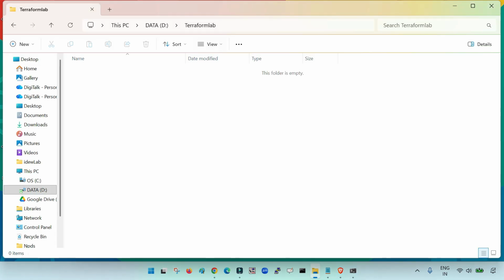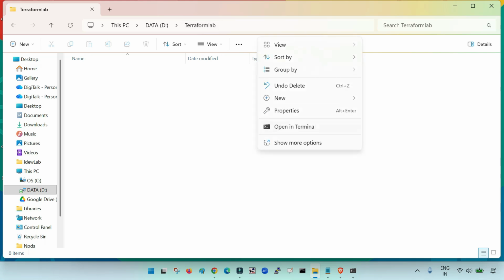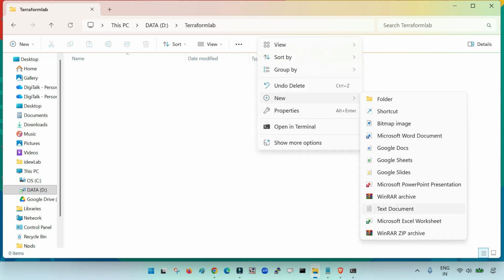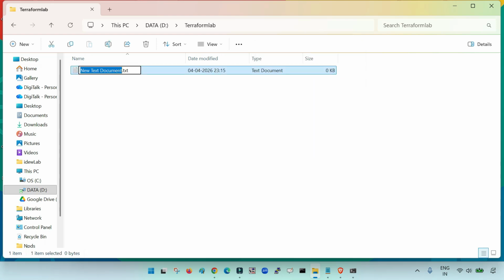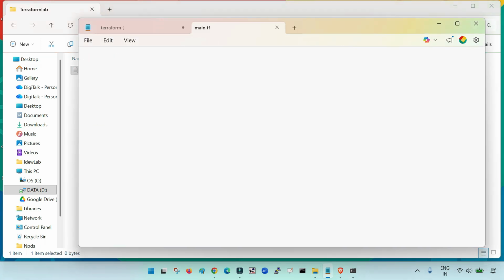This is one of the folders that I have created, Terraform Lab. This is my main project folder. When we start designing the different configuration files, the very first thing we create is a main.tf file. Every file in Terraform ends with .tf. Apart from that, we have one more file for variables, but mostly the files will have the extension .tf. In this main.tf file, we define the different blocks for the different resources that we are going to manage.